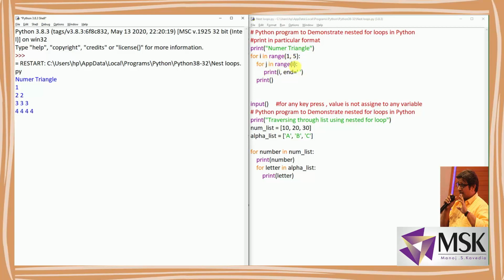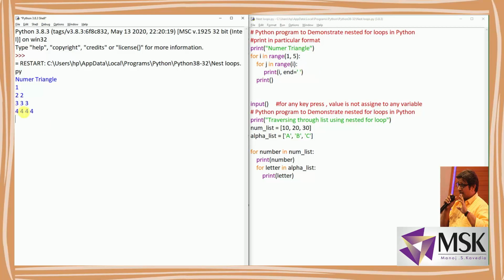That's why it's printing 1. Why? Because it is i. Now when i is 2, the range will be 2. So the j loop will work for 0, the j loop will work for 1, and it will print 2 twice, because we are printing i. And then same way when i is 3, the j loop will work for 0, 1 and 2. And when i is 4, the j loop will work for 0, 1, 2, 3. So it will print 4 four times, and when i is 5, it won't work for 5. So the loop stops here.